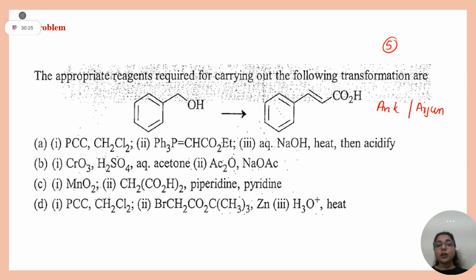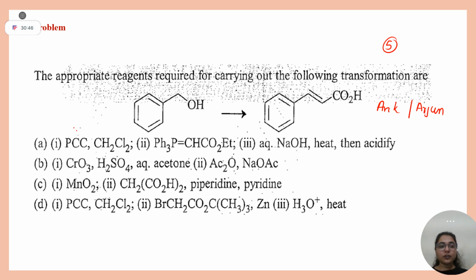So first, you have to read the question carefully. First rule of solving MCQ. They are asking the appropriate reagents required for carrying out the following transformation. You can easily see here it is one carbon and here two carbons are there. Two extra carbons. It means we can delete one option.